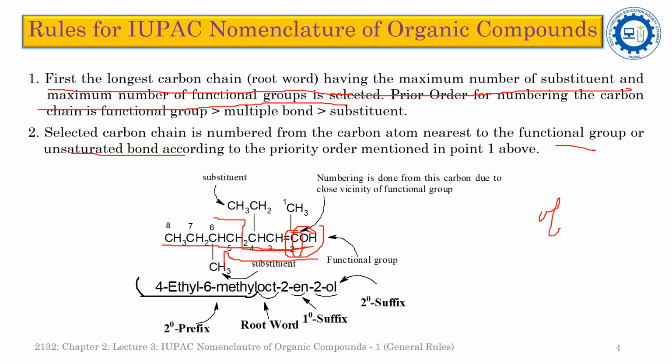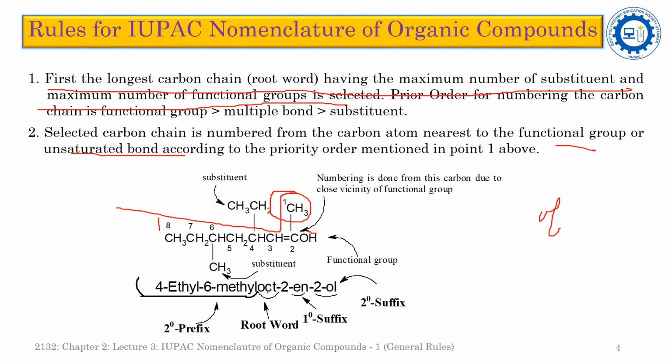So that's why we will have to select another carbon atom for the numbering of the carbon chain. If you select this carbon, then the carbon chain will be 8 membered, like this one. So you will have to select the carbon atom from here. Then this is 1, 2, 3, 4, 5, and it is an 8 membered carbon chain. So that's why the root word will be oct.